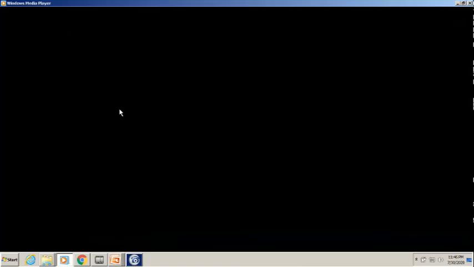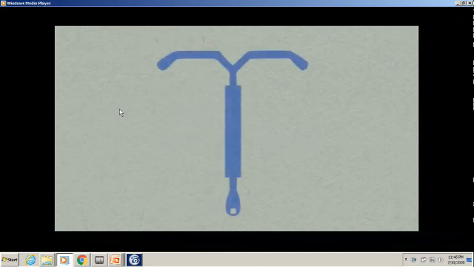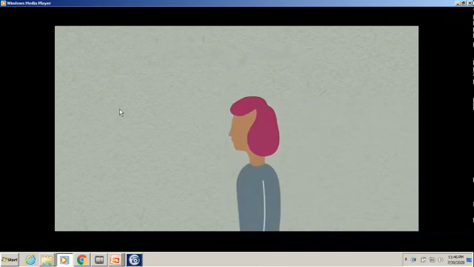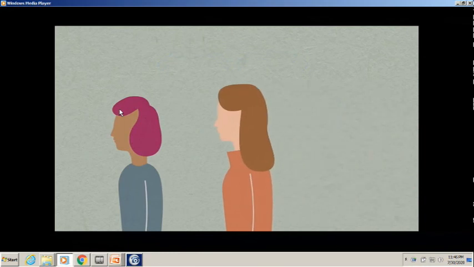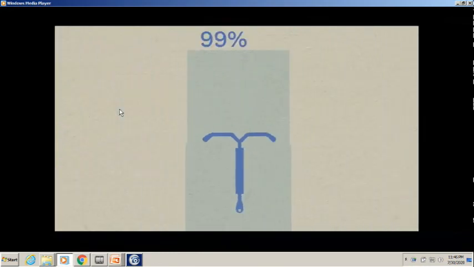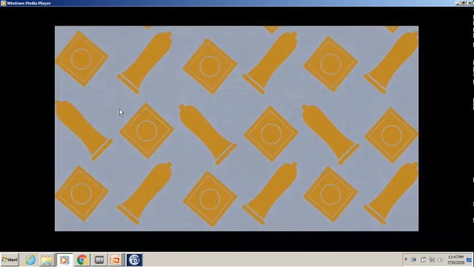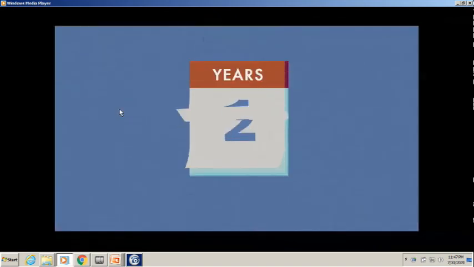Intrauterine contraception, known as the coil, is a popular form of long-acting, reversible contraception. It's chosen more and more by women of any age, whether or not they've been pregnant before. It's over 99% effective, more effective than condoms, or even the pill. It doesn't get in the way of sex, unlike condoms. Once fitted, you can forget about contraception for 3, 5, or 10 years.